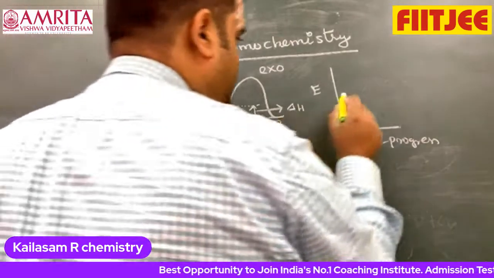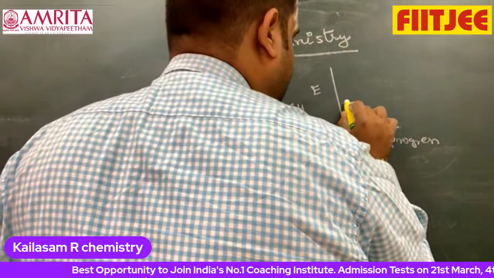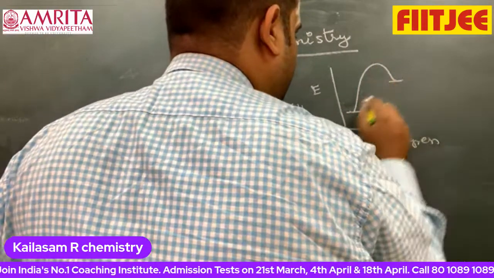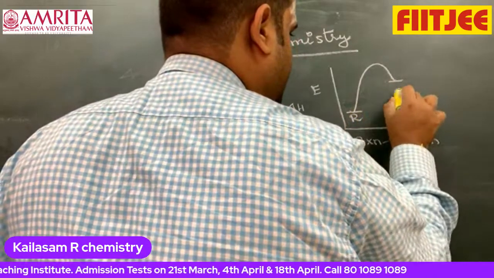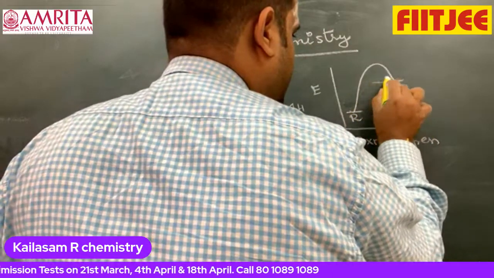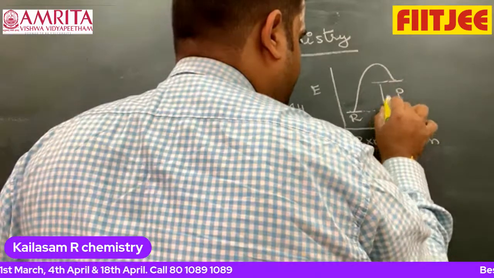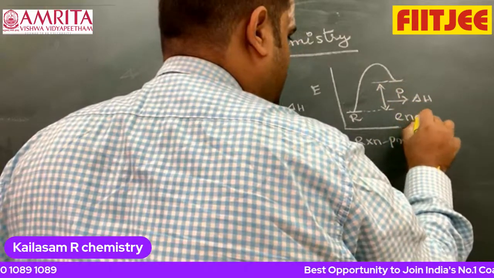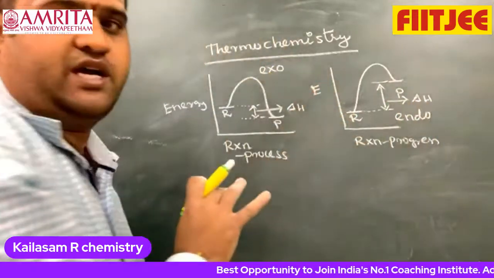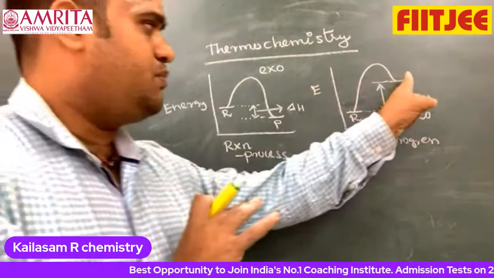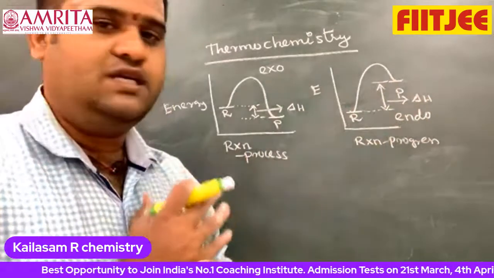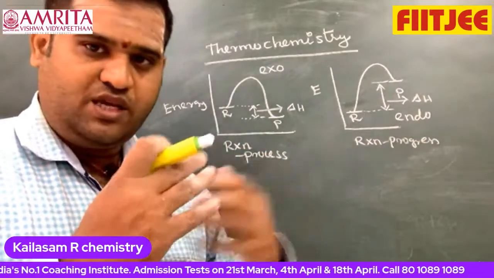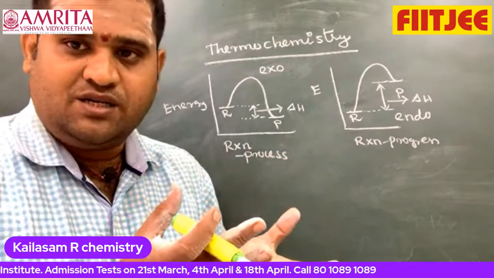Now look at this. In the same way, this is reactant, this is product, and this difference is called delta H. Now this reaction is called what? An endothermic reaction. This is an exothermic reaction, this is an endothermic reaction. Why? The products are higher in energy than the reactants. That means during a chemical reaction, this is how the energy changes occur.